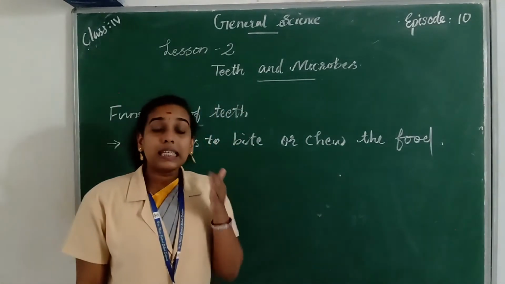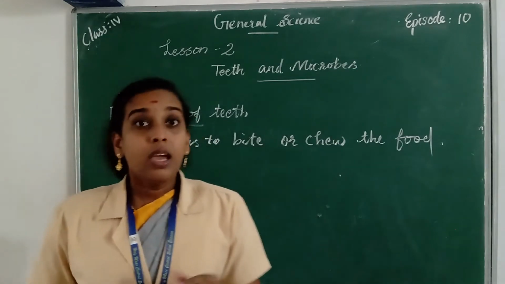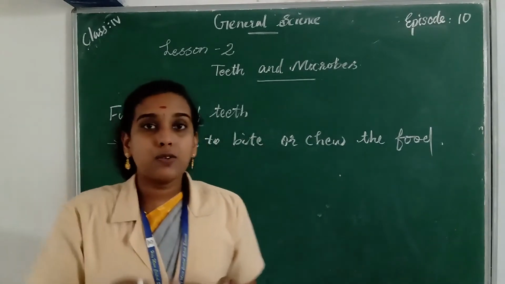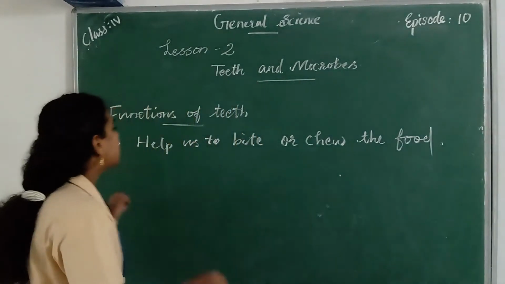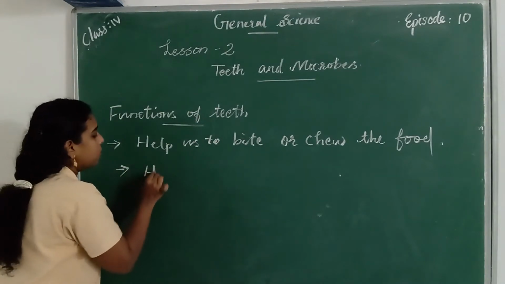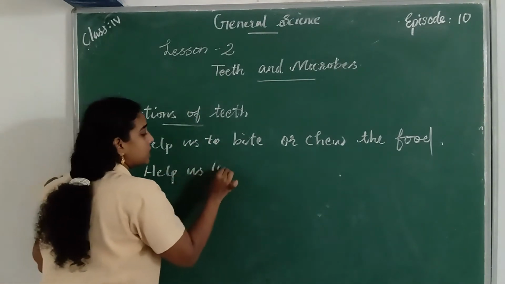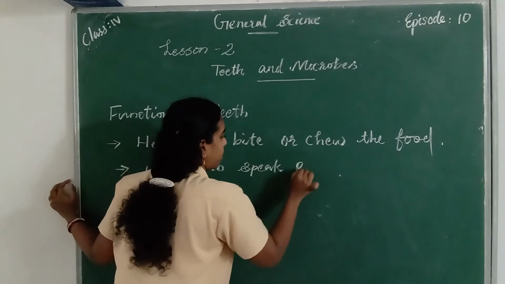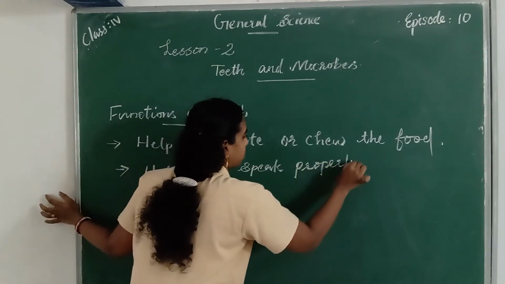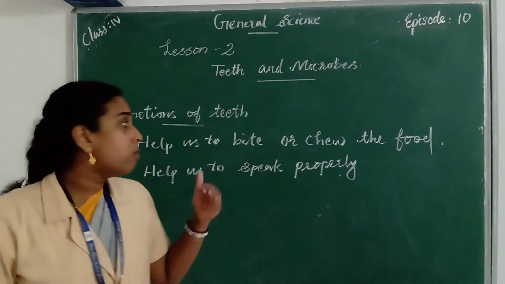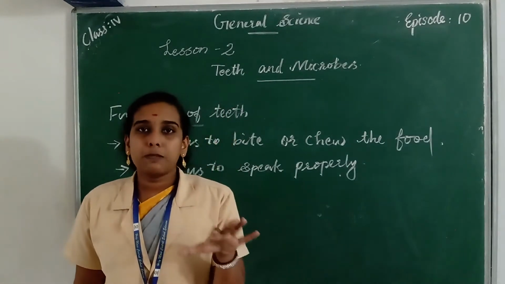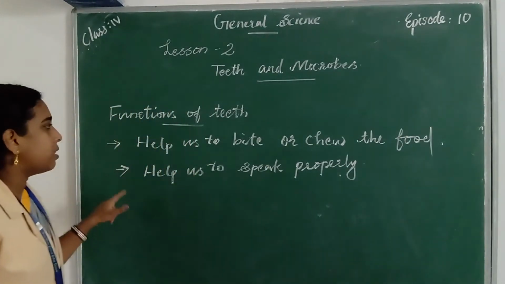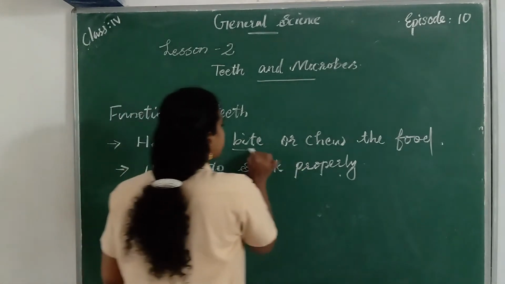The second one is that teeth help us to speak properly. If we do not have any teeth, then we cannot speak properly. So our teeth help us to speak properly. A newborn baby has no teeth in their mouth, so they cannot speak properly, because the teeth help us to speak properly. So the functions of teeth are, teeth help us to bite or chew the food items.